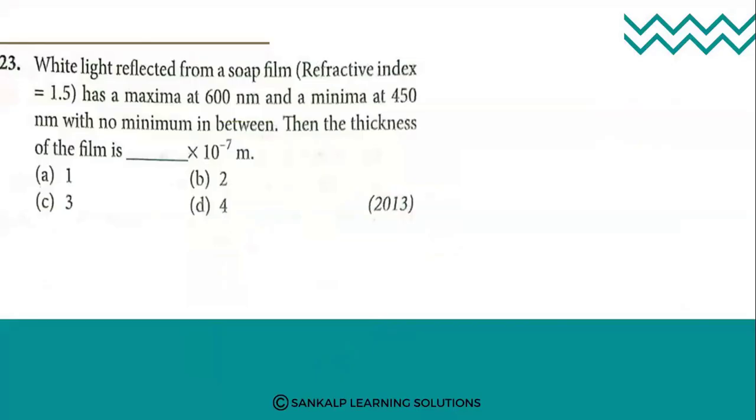The first question is: white light reflected from a soap film, whose refractive index is 1.5, has a maxima at 600 nanometer and minima at 450 nanometer with no minimum in between. Then the thickness of the film is, here you need to calculate the thickness of the film. The refractive index value is given, and the maxima and the minima wavelength values are given. So let us see how to calculate the thickness here.